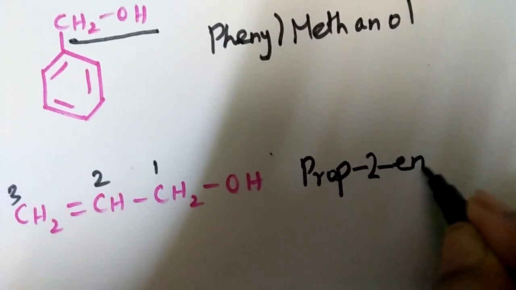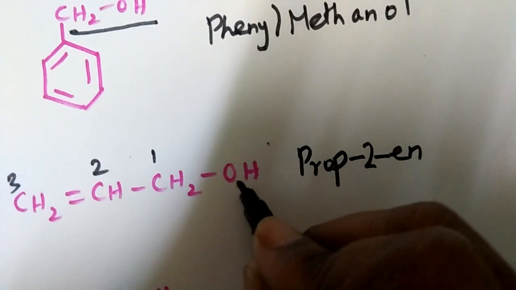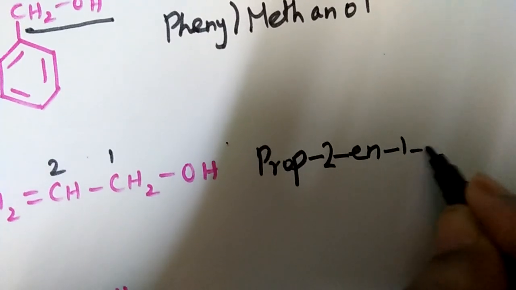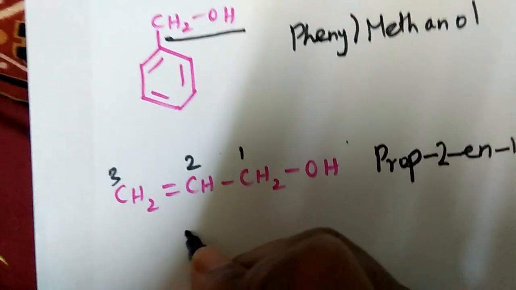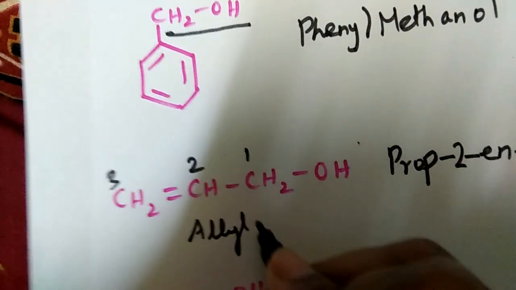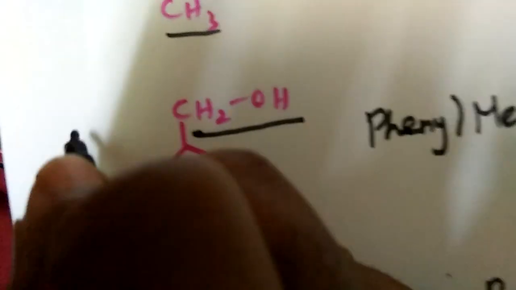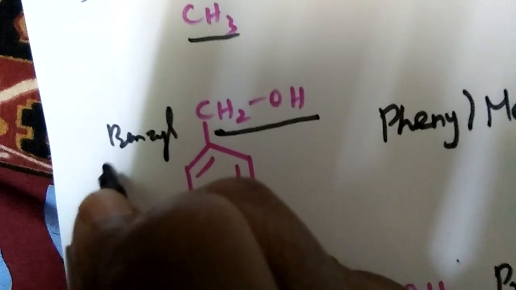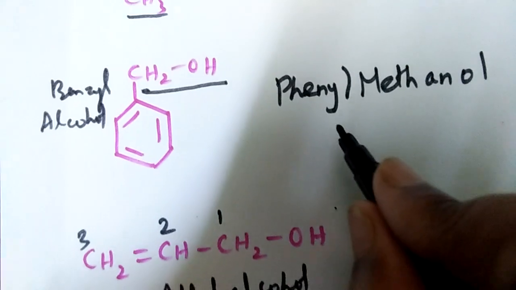The E is cancelled because OL is going to be added. OL, that is OH, is attached to the first carbon. So prop-2-en-1-ol. Allyl alcohol is the common name. For this, benzyl alcohol is the common name. Okay, its IUPAC name is phenylmethanol.